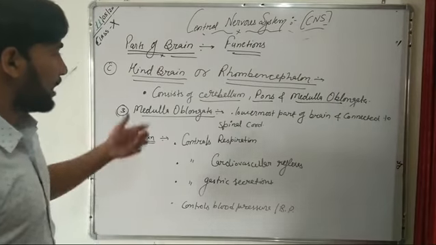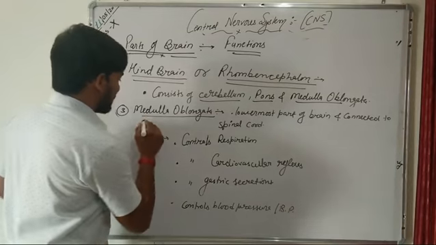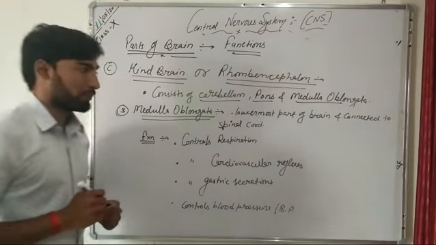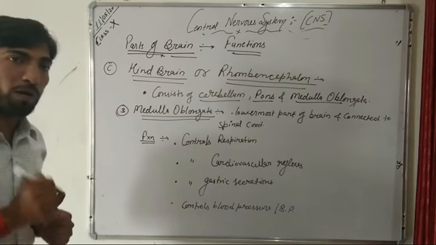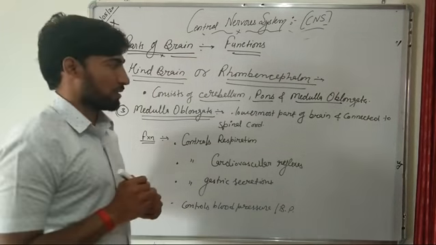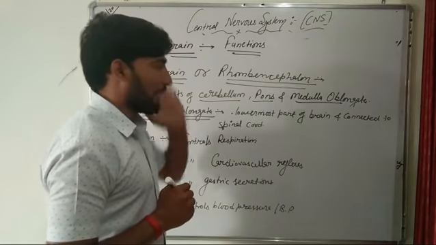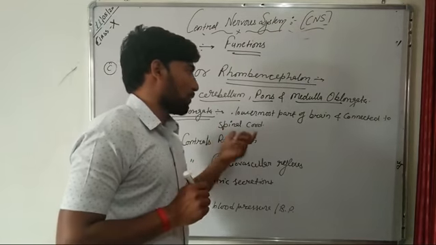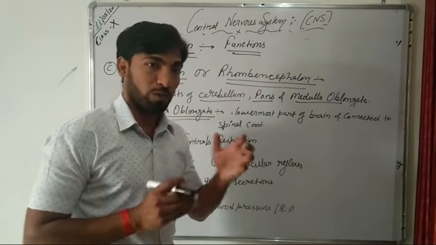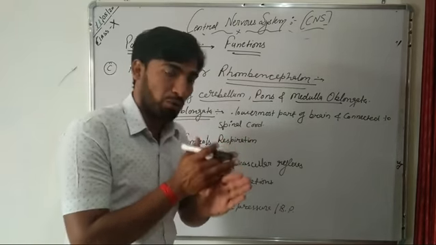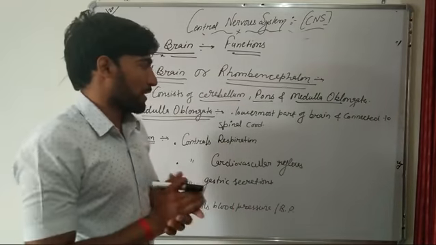Now the third part of our hindbrain is the medulla oblongata. This medulla oblongata is the lowermost part of our brain, situated near our neck region. It is connected to our spinal cord.